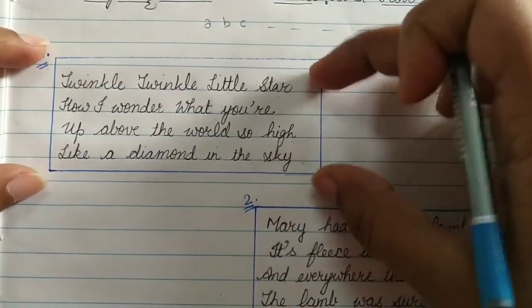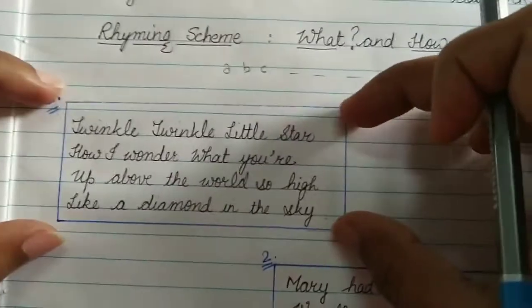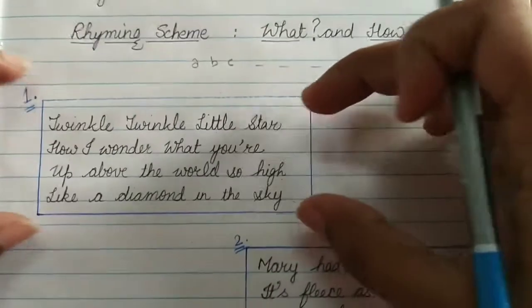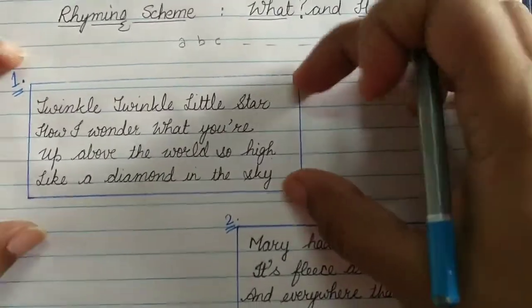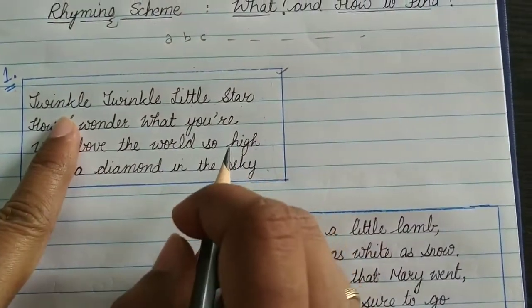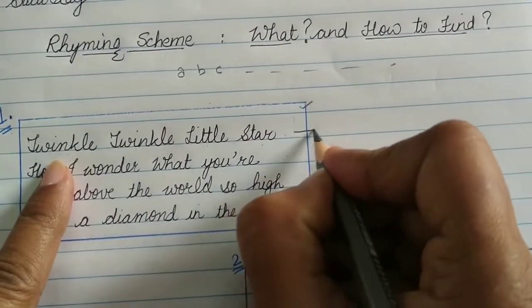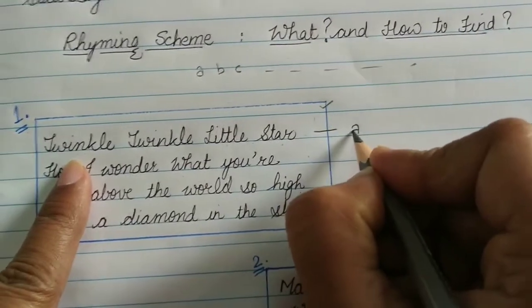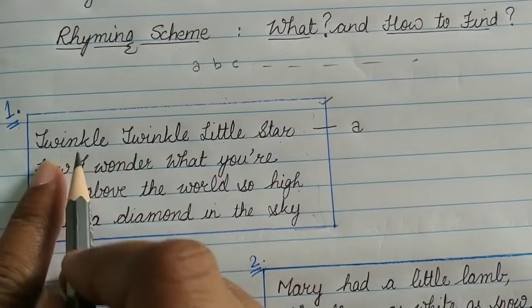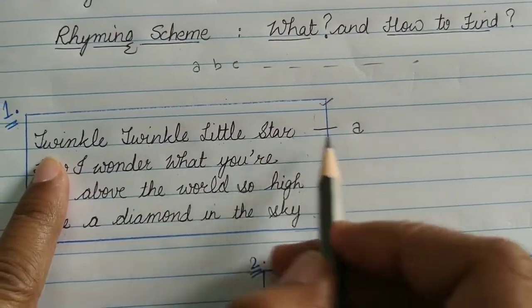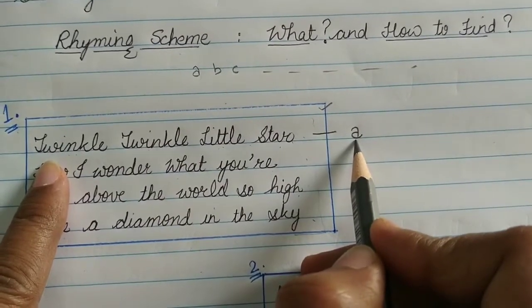Only one stanza with 4 lines. So whenever we are finding rhyming scheme, the first line is always represented with letter A, because it is the first line.